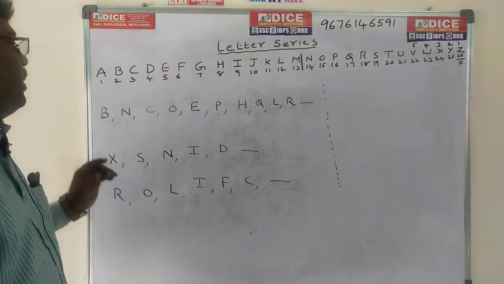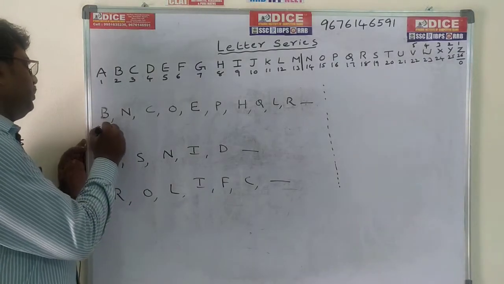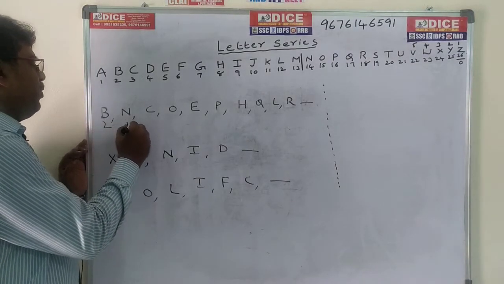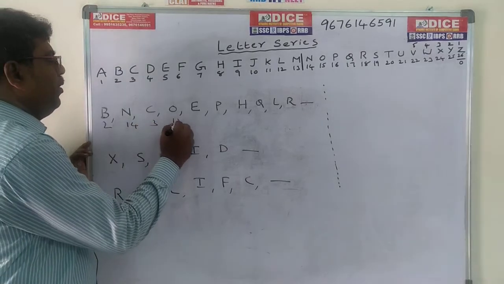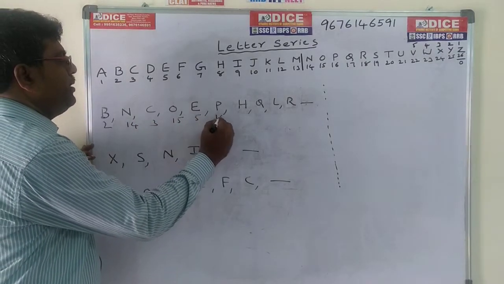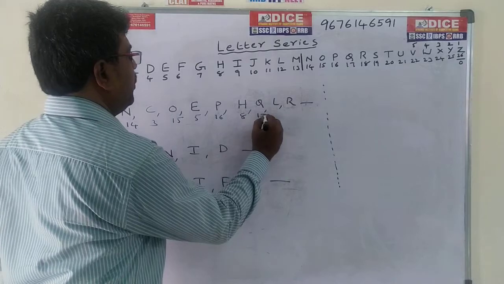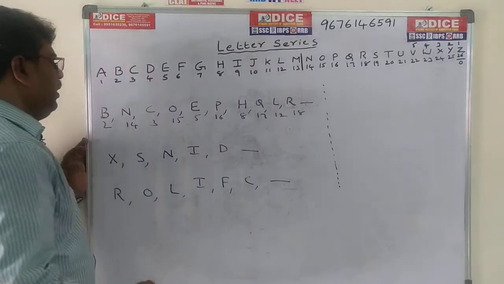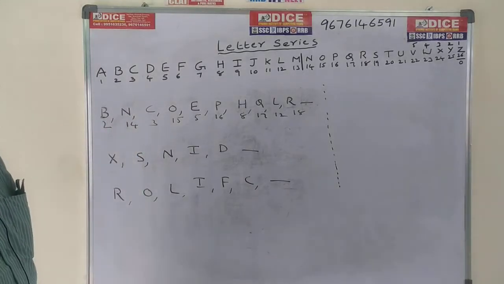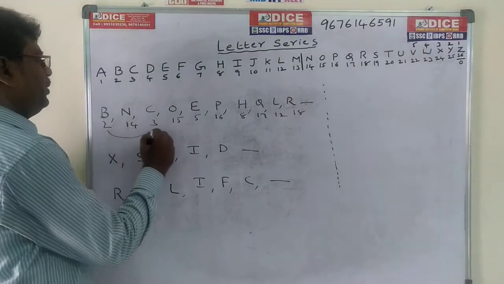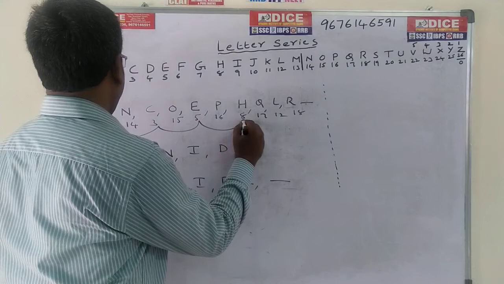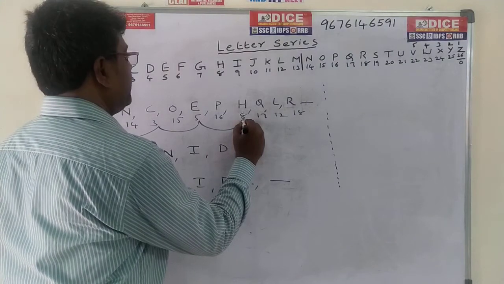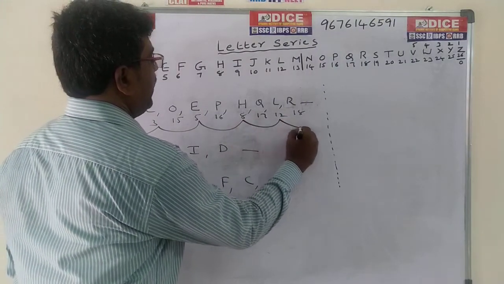Okay, now check out the problem. B means 2, N means 14, C 3, O 15, E 5, P 16, H 8, Q 7, L 12, R is 18. So the numbers are increasing, decreasing, which means it is an alternative series. 2, 3, 5, 8, 12, next dash.